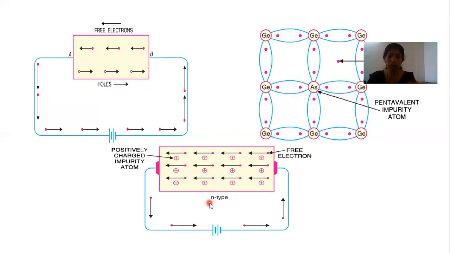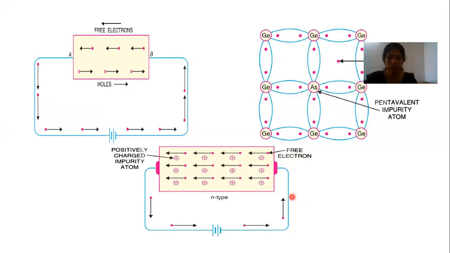N-type, first I am discussing N-type semiconductors. When a small amount of pentavalent impurity, meaning atoms which have 5 electrons in the outermost shell, is added... The semiconductors have 4 electrons in the outermost shell, but pentavalent impurities have 5 electrons in the outermost shell.